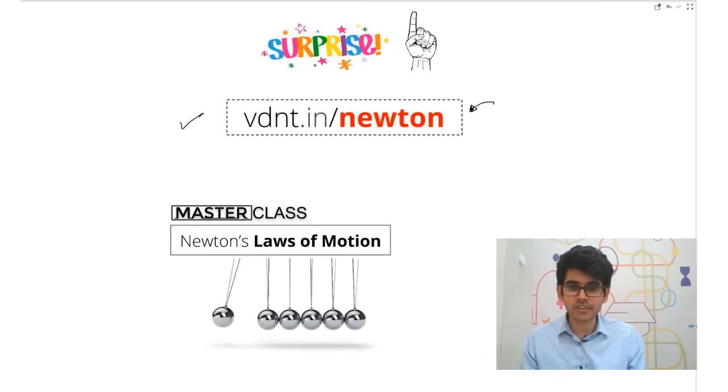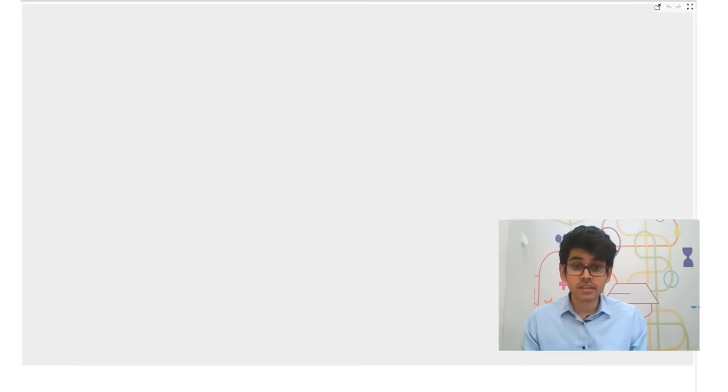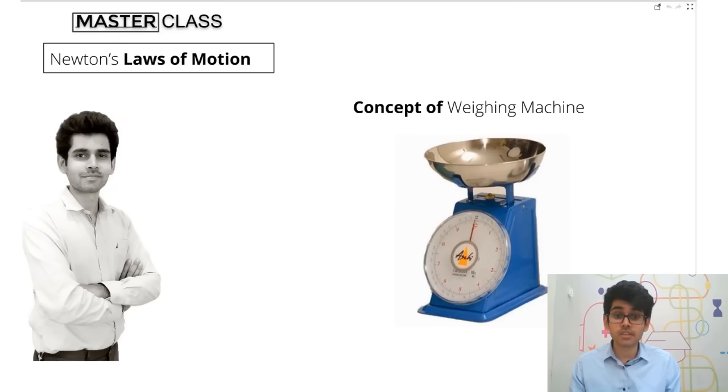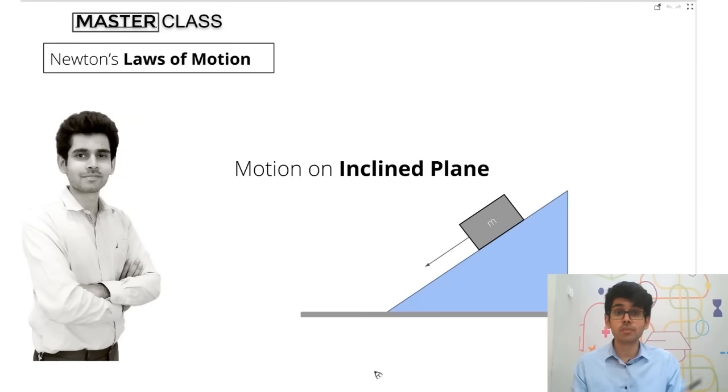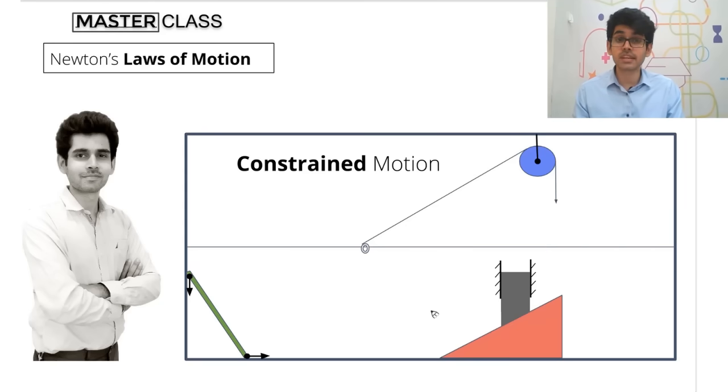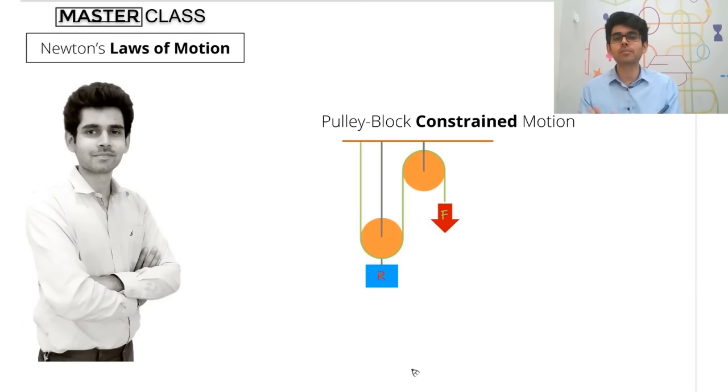Now, what will be covered? First, let's cover what will be covered in this. So again, as I said, we'll be discussing basic forces. We'll also be having spring force and the concept of weighing machine, because there's a lot of confusion about how weighing machines work when we are in an accelerated frame of reference, motion on an inclined plane, very simple concepts and tricks related to that. String and pulley based problems, you saw some tricks, there are plenty more to go about. There is constrained motion, you saw some examples of constrained motion, but we will see a lot of them in this course. We will also be looking at pulley block constrained motion tricks. I think you saw 2 tricks today.